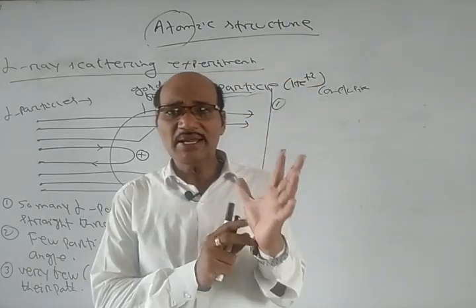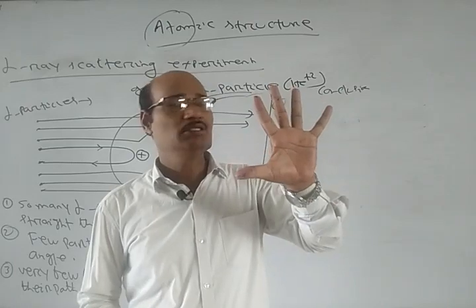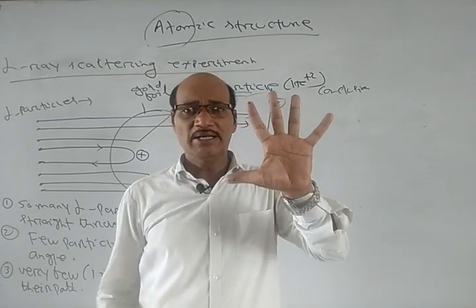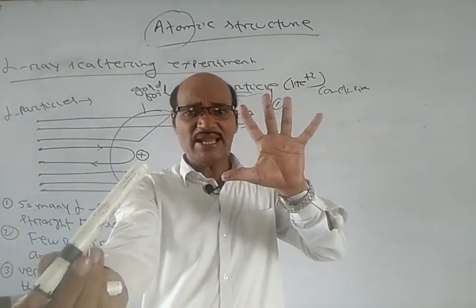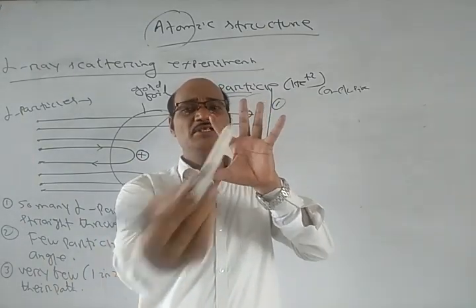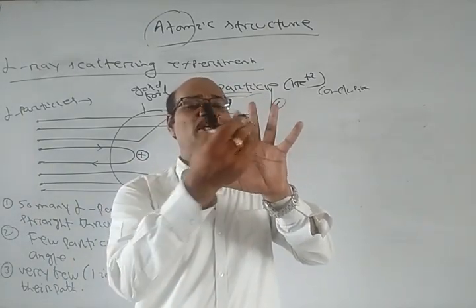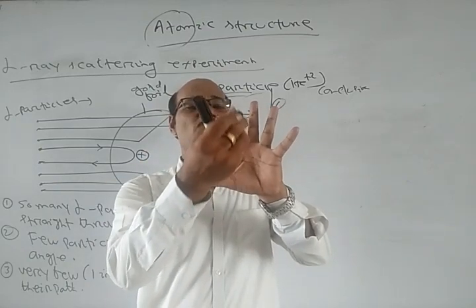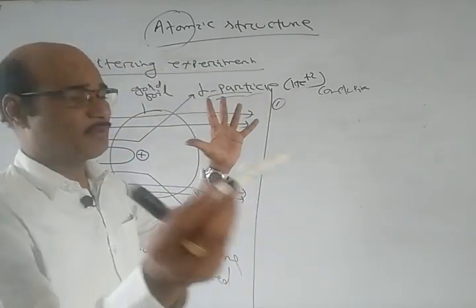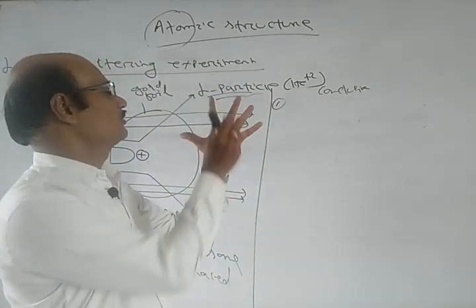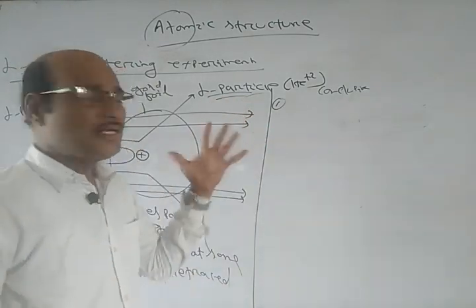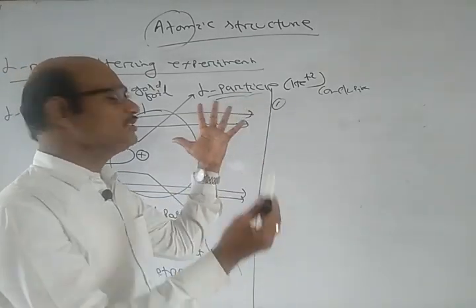For example, if I take this as the gold foil and this as the alpha particle, and I strike the alpha particle in this direction, it comes out the other side, because this space is empty.